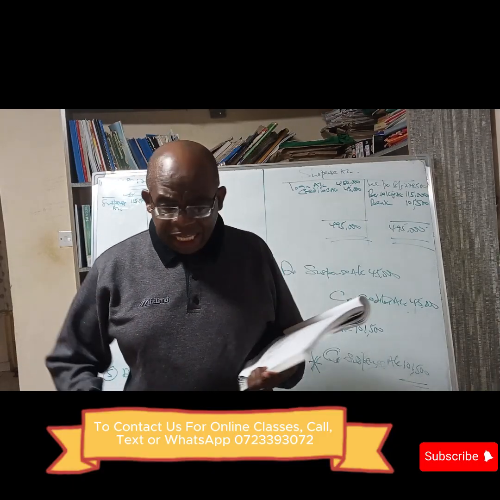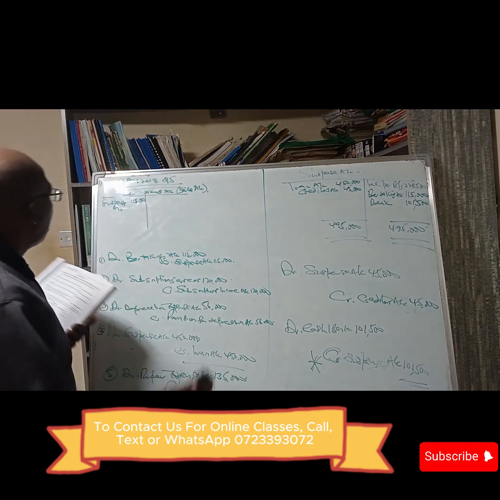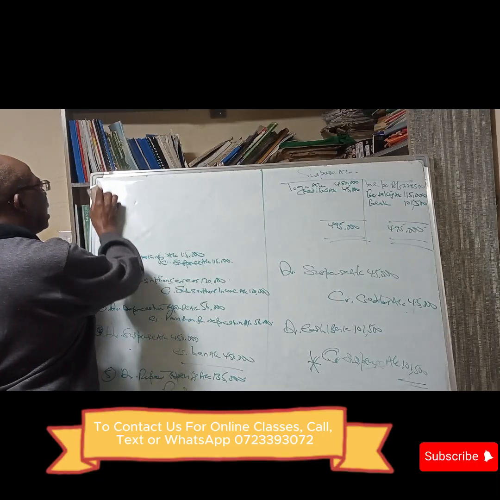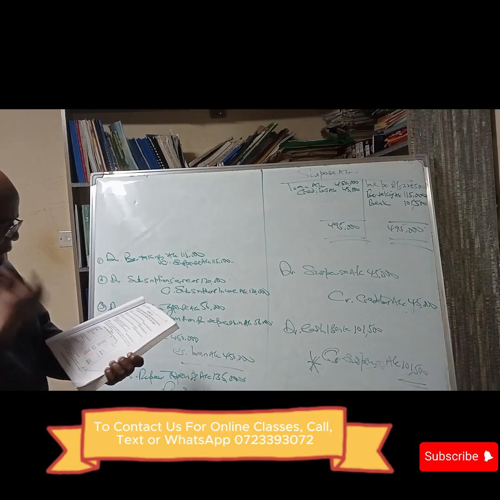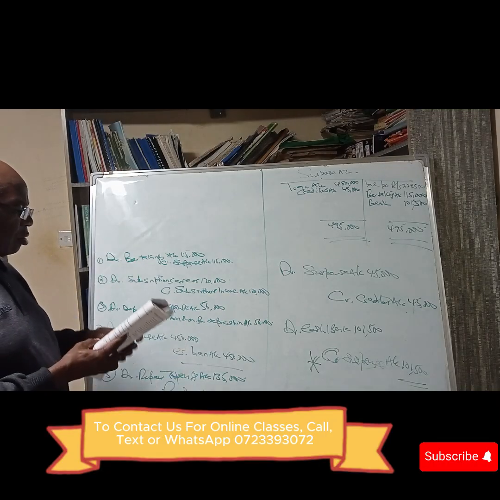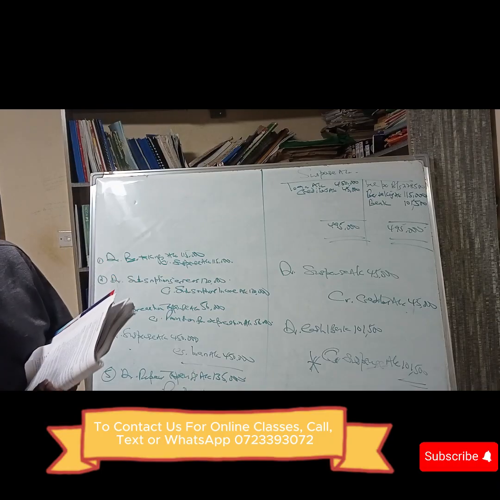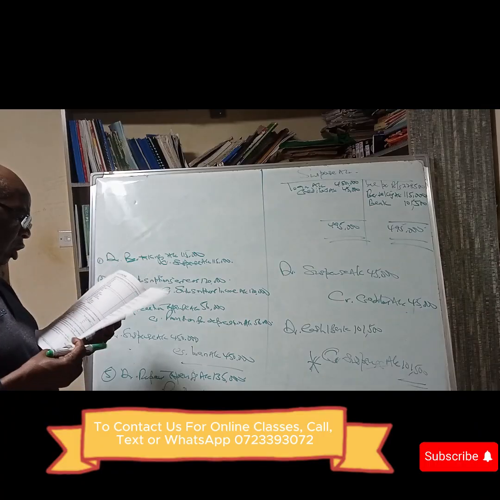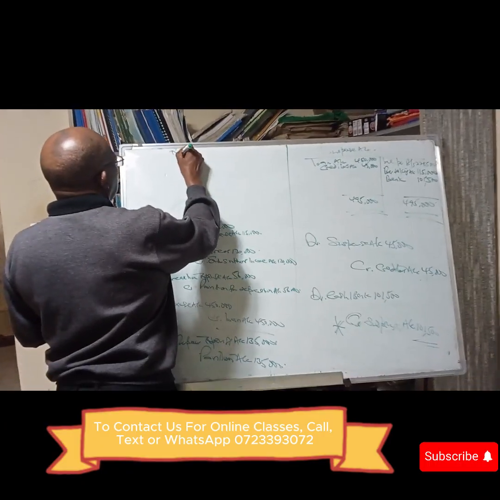And therefore, we are told to prepare an adjusted statement of surplus of income over expenditure. A statement of adjusted surplus. The firm is called Tuungane. We are saying Tuungane